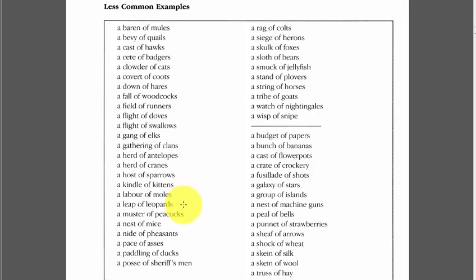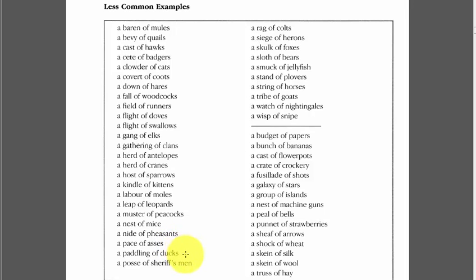The next one is a leap of leopards. Leopards are a large cat with spots. Then we've got a muster of peacocks. A peacock is a very impressive bird with a colourful plume of feathers. Then we've got a nest of mice. A need of pheasants. Pheasants are a game bird. That means they're usually hunted.